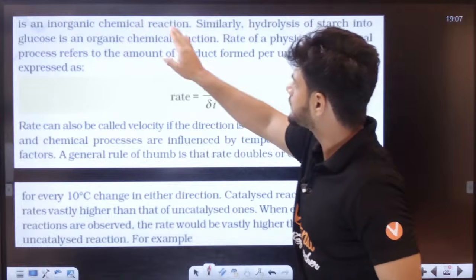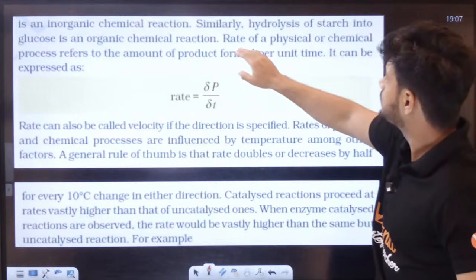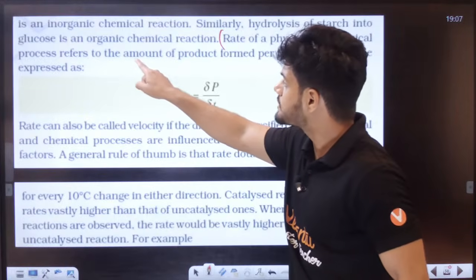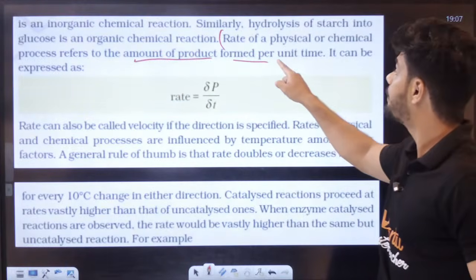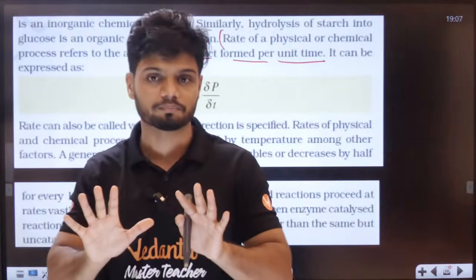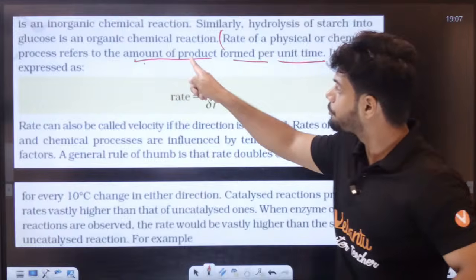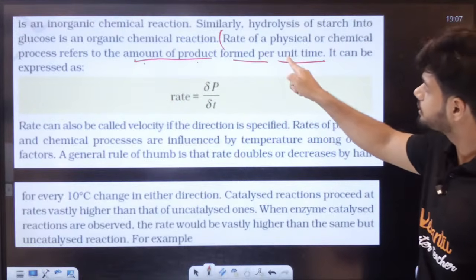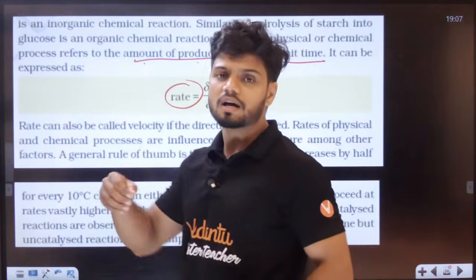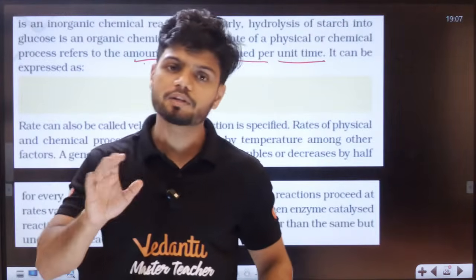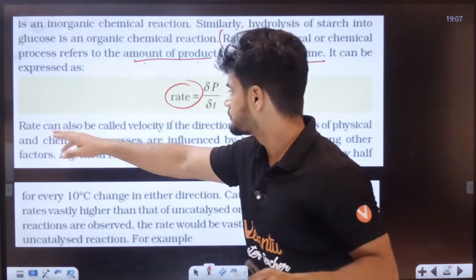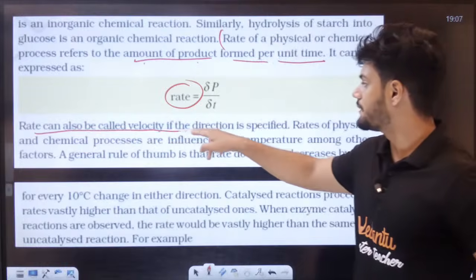Similarly, the rate of a physical or chemical reaction is referred to as the amount of product formed per unit time. How fast are we getting the product in how much time? That is called the rate of a reaction. Now if you give it a direction, that becomes velocity. Rate can be called velocity if direction is given.